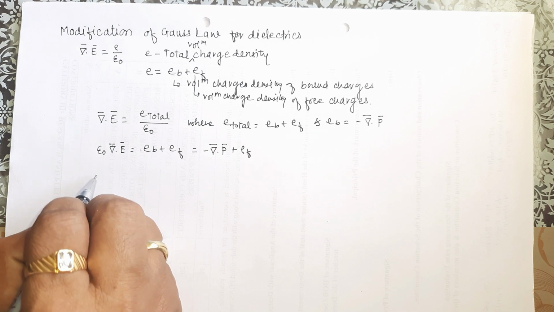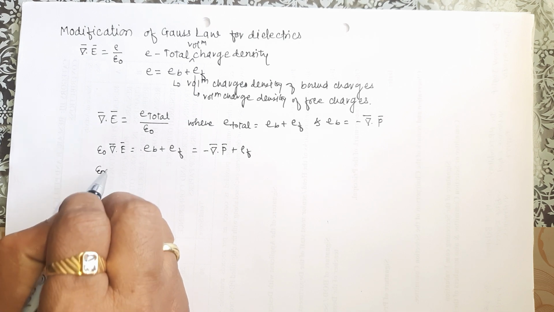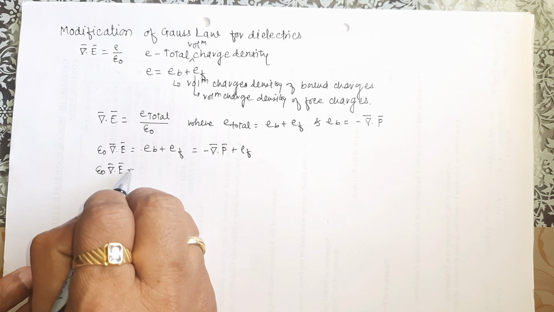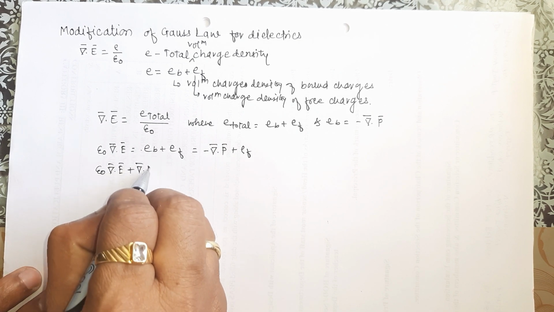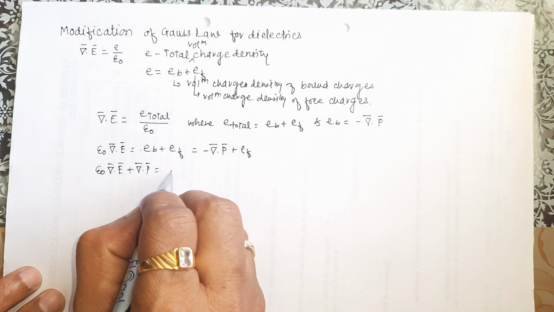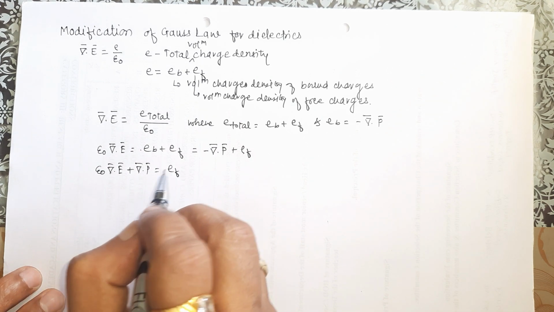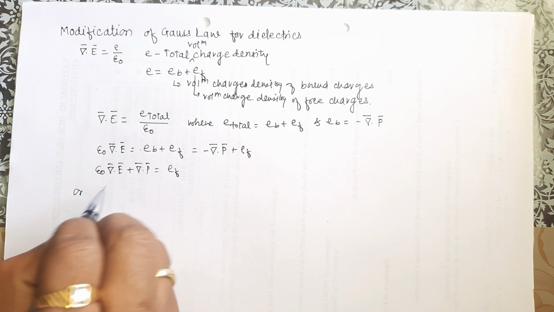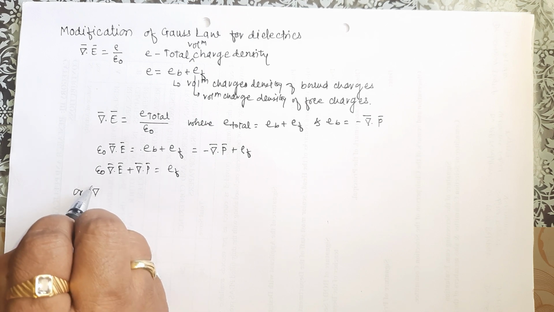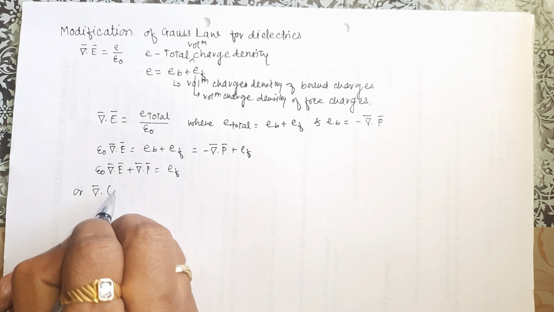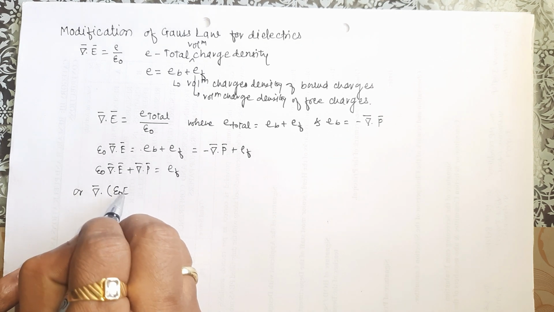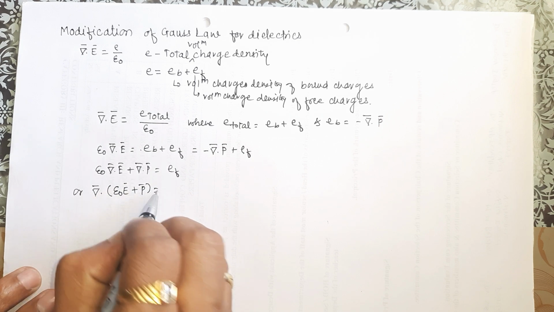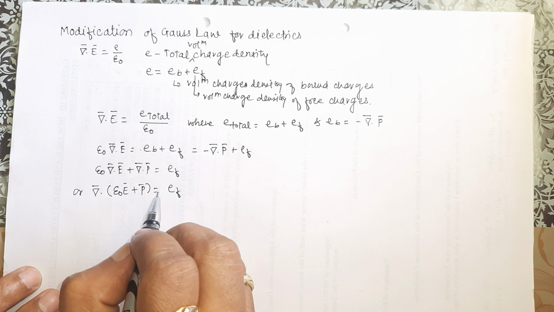So we take minus del dot P bar to the LHS. Our equation becomes epsilon 0 del dot E bar plus del dot P bar is equal to rho f, or we can take del dot outside: del dot of (epsilon naught E bar plus P bar) is equal to rho f.